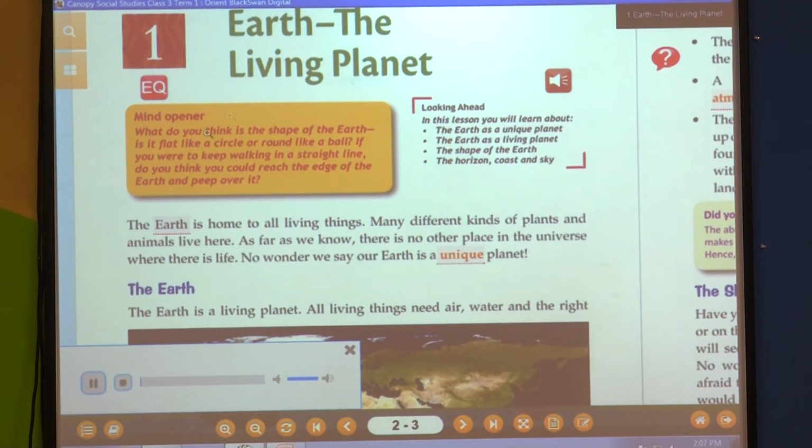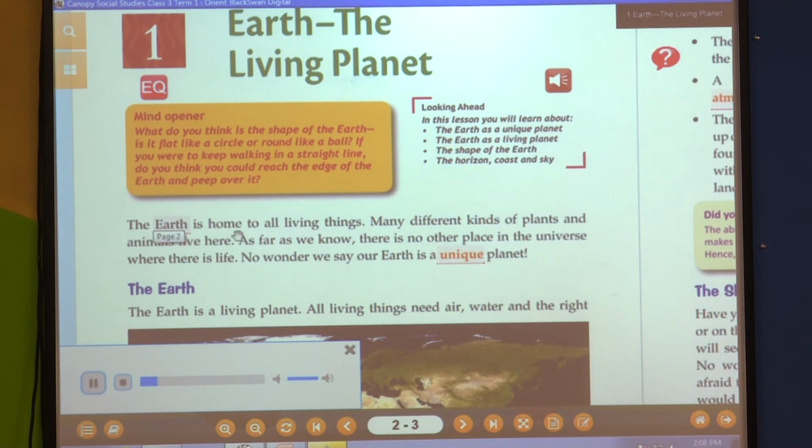Earth, the living planet. What do you think is the shape of the earth? Is it flat like a circle or round like a ball? If you were to keep walking in a straight line, do you think you could reach the end of the earth and peep over it? In this lesson, you will learn about the earth as a unique planet, the earth as a living planet, the shape of the earth, the horizon, coast and sky.